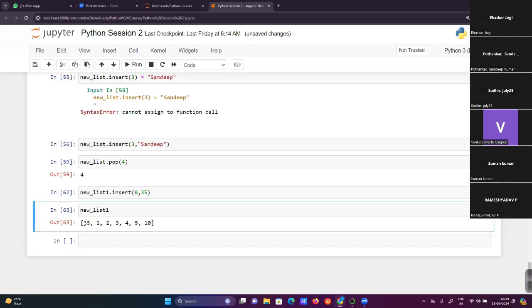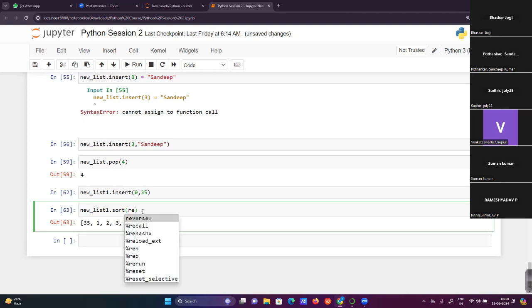This is not in sorting order. Now if we add sort here, and we don't provide any parameter like the reverse parameter, then by default it will do ascending order like 1, 2, 3, 4, 5, 10, 35.